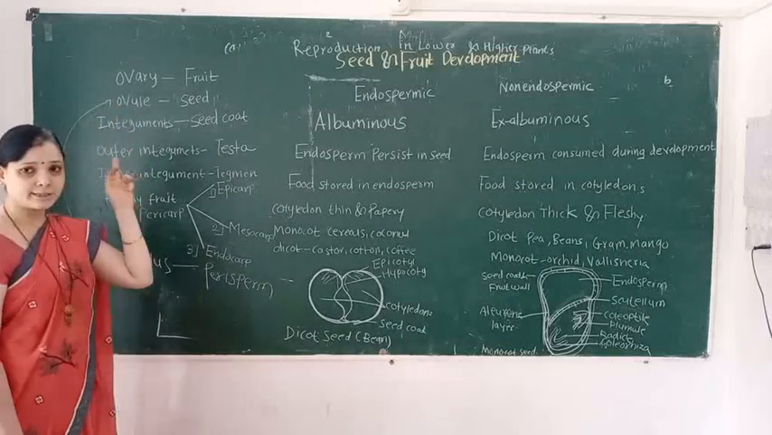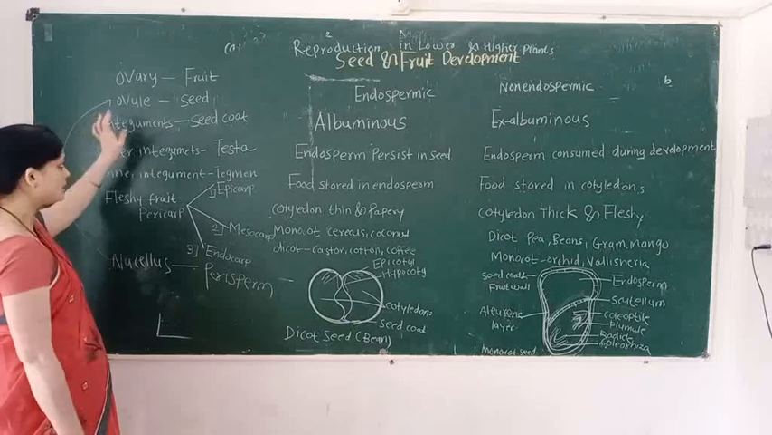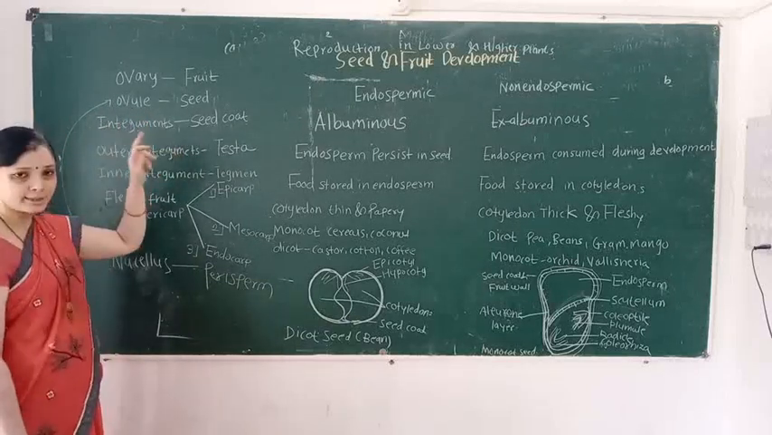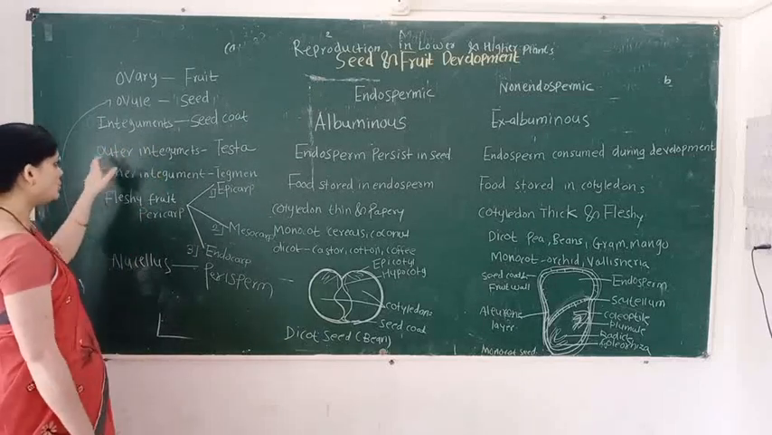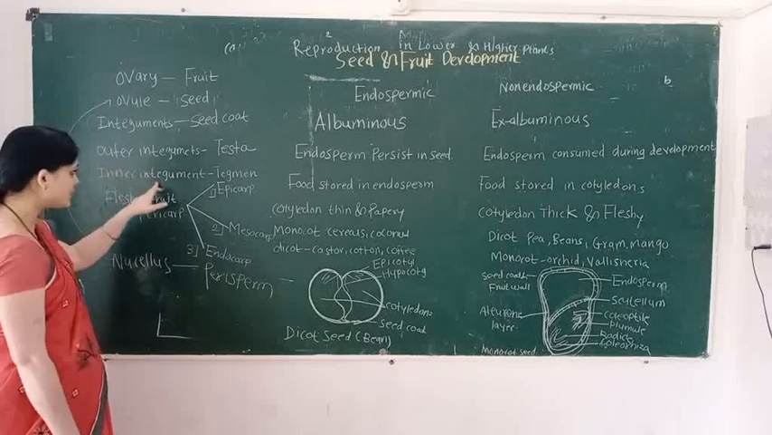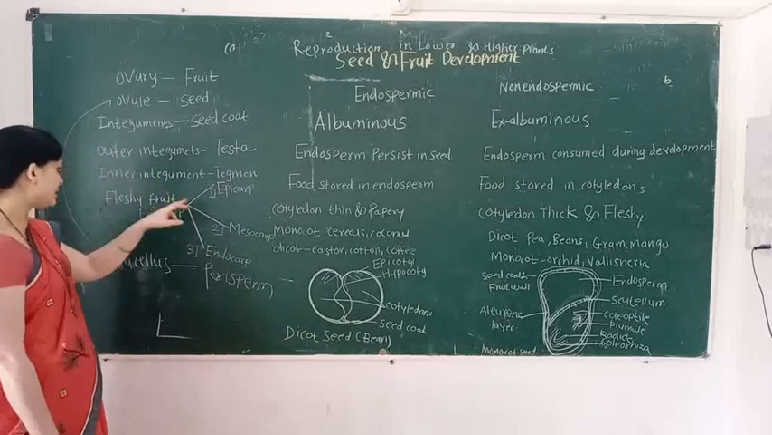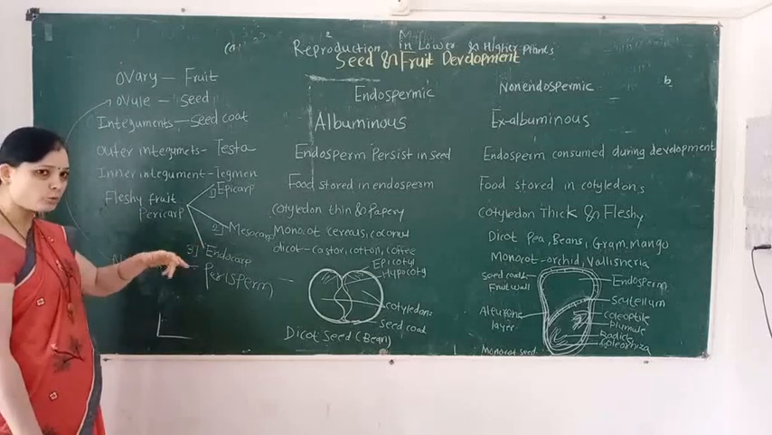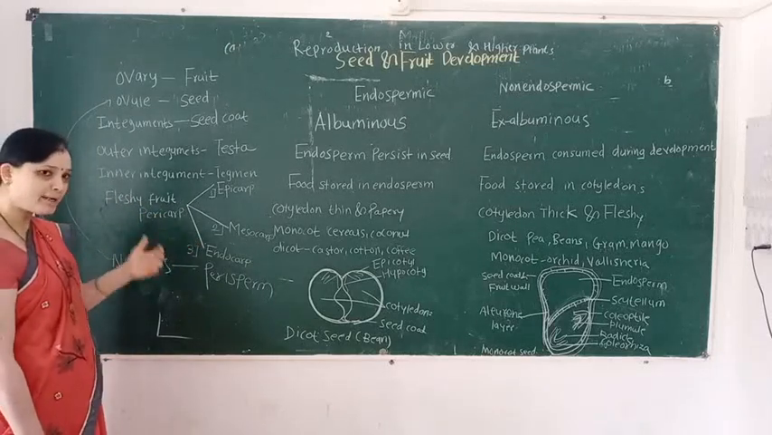Ovaries get converted into the fruit. Ovule gets converted into the seed. Integuments get converted into the seed coat. Outer integuments get converted into the testa. Inner integuments get converted into the tegmen. The ovary wall gets converted into the fruit wall. This fruit wall is known as the pericarp.